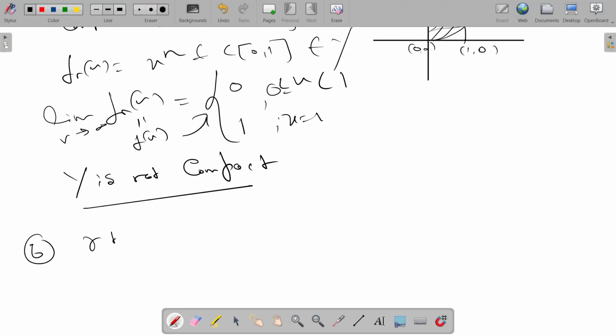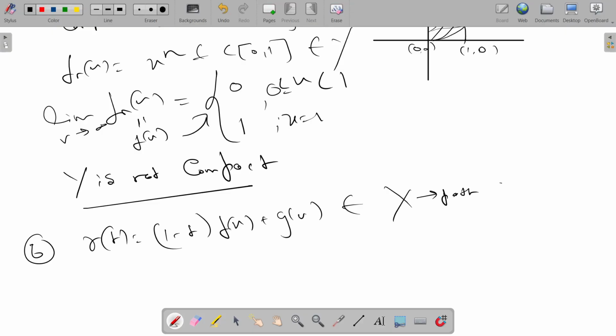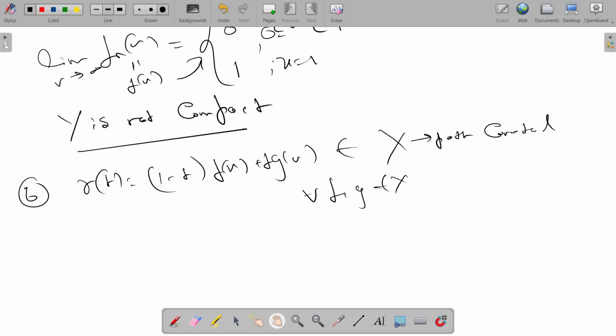Let's just take this function, f, which belongs to X. This is a continuous function from C[0,1] to R. For all f, g belonging to X, we have a path between f and g, namely (1-t)f + tg. Basically, it's a convex set, so it's path connected.